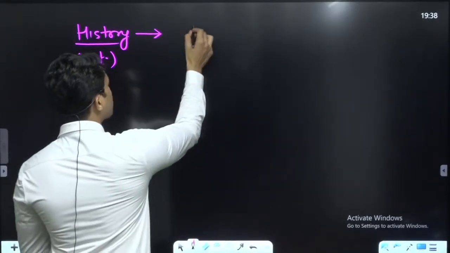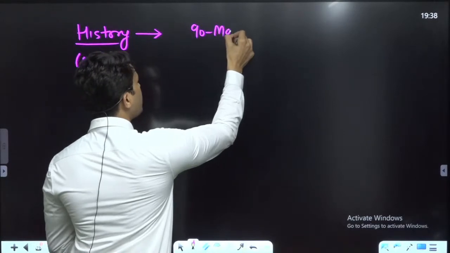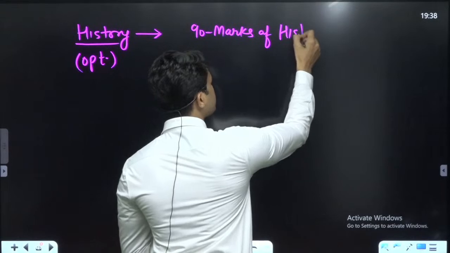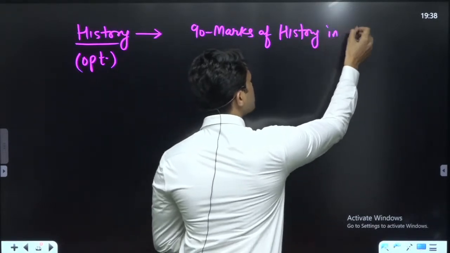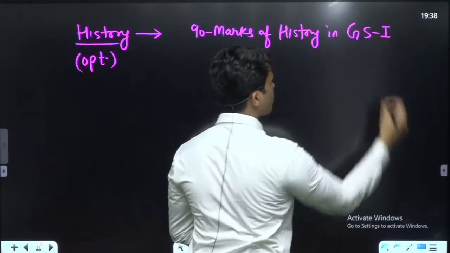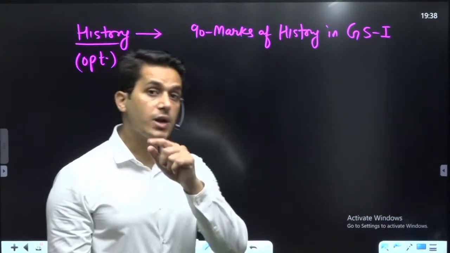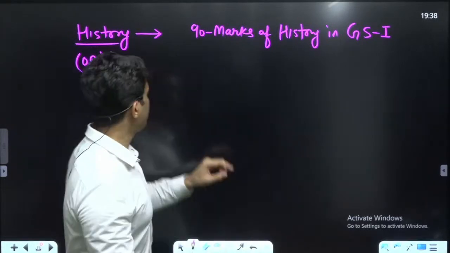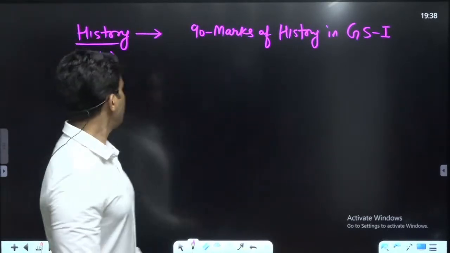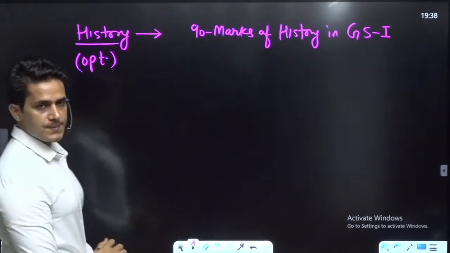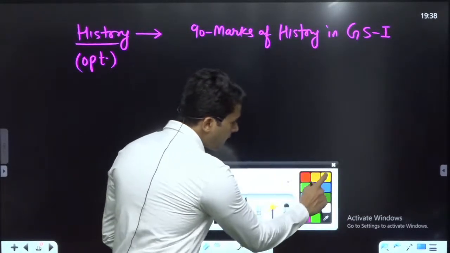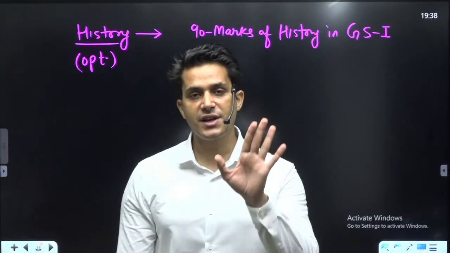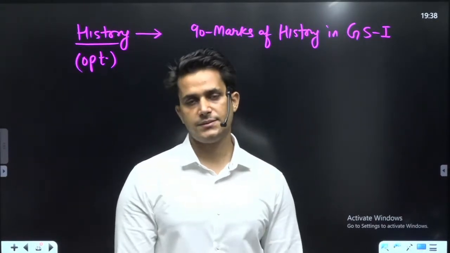There are 90 marks of history in GS paper 1. Total questions of history in mains exam, GS1, 90 marks. And you have history as an optional. Then in every GS paper, only 50% marks will be allotted.